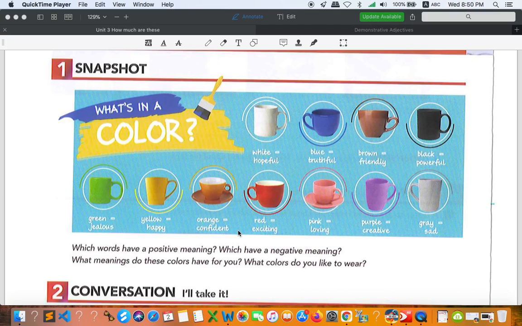If you like orange, it means you are confident. Maybe you don't see yourself right now, but later you will realize, oh, you like this color and the meaning is like this. Do you think that it really matches your own personality? Think about that, all right? What about red? Exciting. Pink, loving, showing love, right? Purple, creative. Creative means having new ideas, like when you come up with good or new ideas whenever you have an assignment to do or a group discussion. Okay, gray means sad.